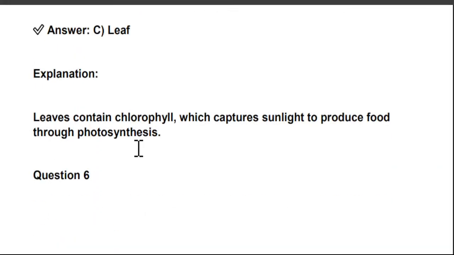So leaves are the part of the plant where food is prepared through photosynthesis. Leaves contain chlorophyll, which captures sunlight to produce food through photosynthesis. Right?